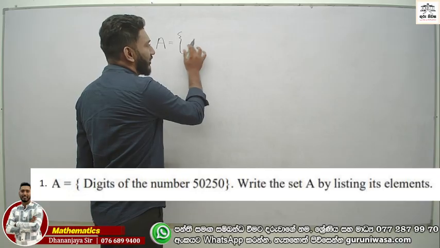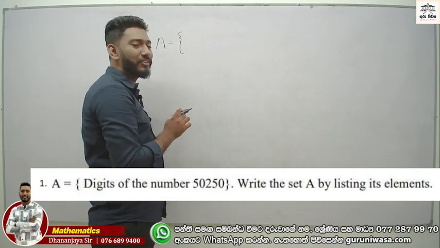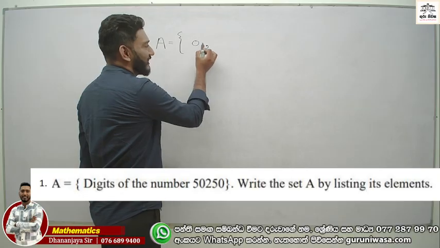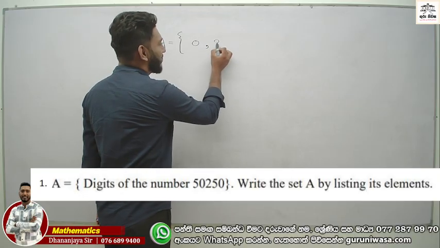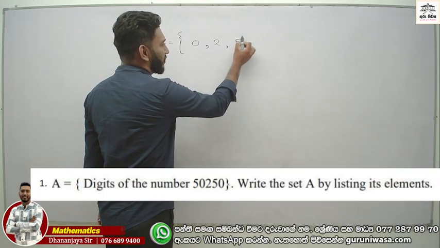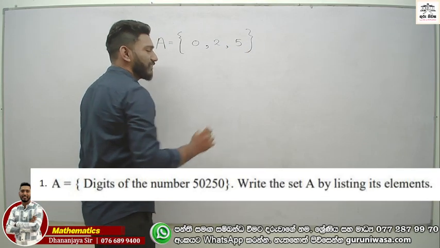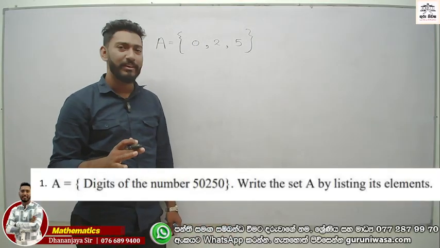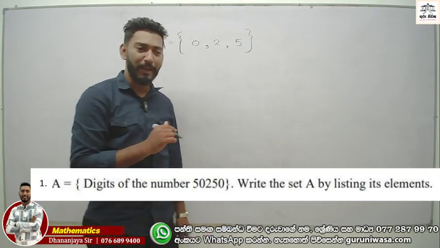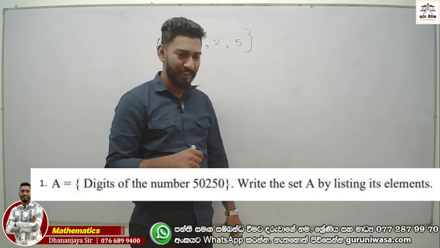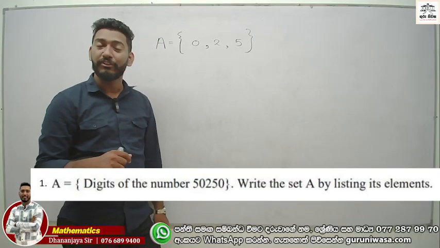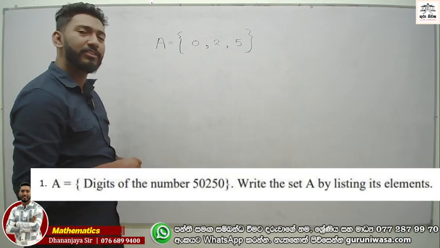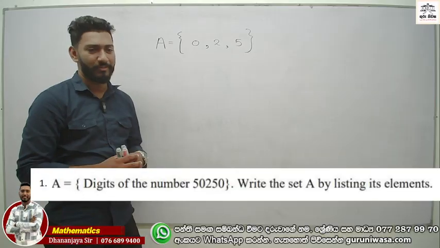You can write them in order. Now tell me the order. 0, 2, 5, well done. Don't repeat the same number as elements, because every element should be written only once. Therefore, the answer for the first question is capital A equals {0, 2, 5}. This is the answer for our first question.